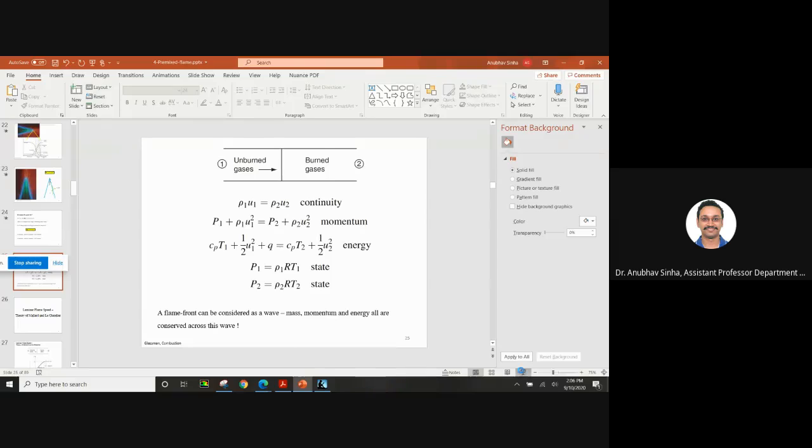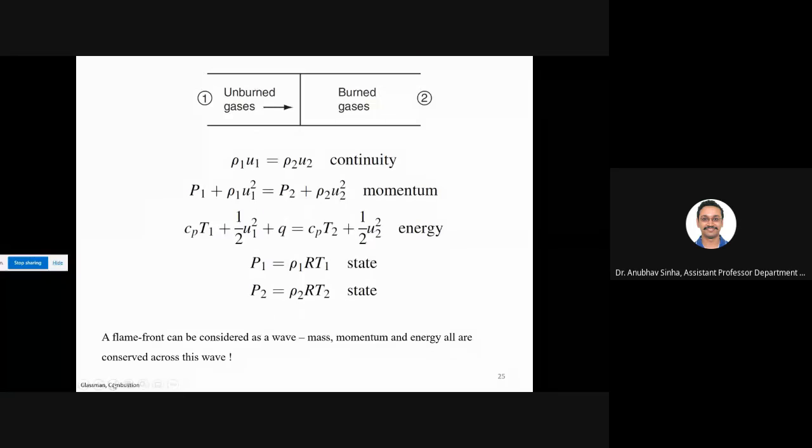Let me make it full screen. If you look at the continuity equation, what we see is that rho u is constant. Let us say from the left side I am sending in at SL, the laminar flame speed. What will be the density at atmospheric conditions? Does anyone know the number roughly?